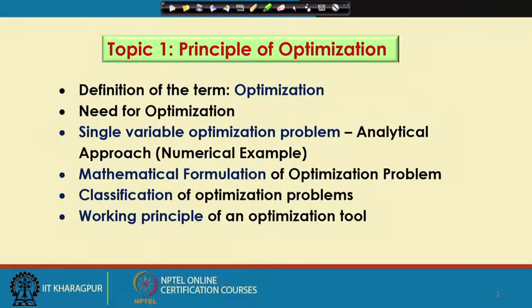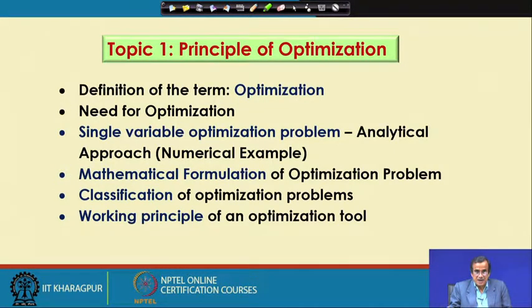Now, we classify the optimization problem, and to solve each of these problems, I will have to use a particular type of optimization algorithm, and that is why, if you see the literature of traditional tools for optimization, there exists a large number of optimization tools. These optimization tools can be broadly classified into two groups. One is called the gradient based method, and another is called the direct search method. I am going to briefly discuss the gradient based method and the direct search method after some time.